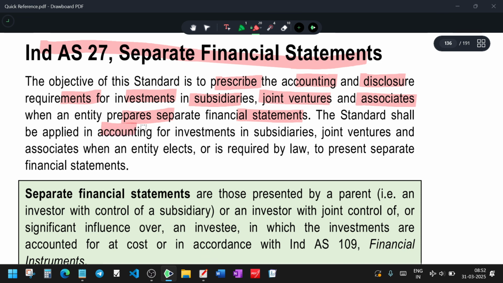The standard shall be applied in accounting for investments in subsidiaries, investments in joint ventures, and investments in associates when the entity elects, or is required by law, to present separate financial statements. When the standard applies and it requires, you need to do it.